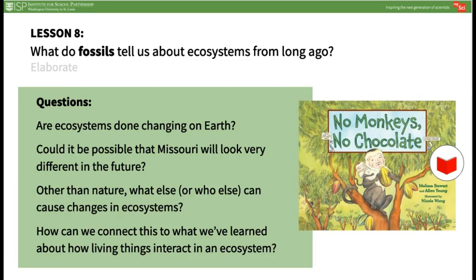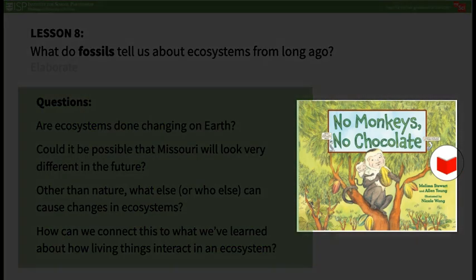In the Elaborate portion of the lesson, continue the discussion comparing ancient Missouri to today's Missouri. Ask students about ecosystems changing on Earth. Could Missouri look very different in the future? Besides nature, what causes changes in ecosystems? How can we connect this to what we have learned about how living things interact in an ecosystem? Give students time to turn and talk about ecosystems, then share out their ideas about what causes changes over time.